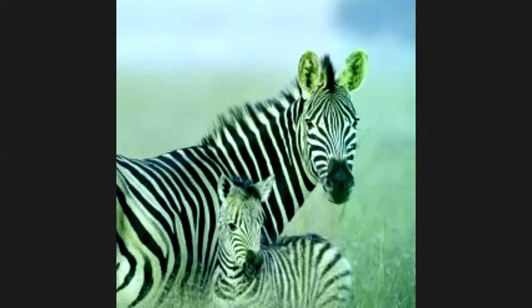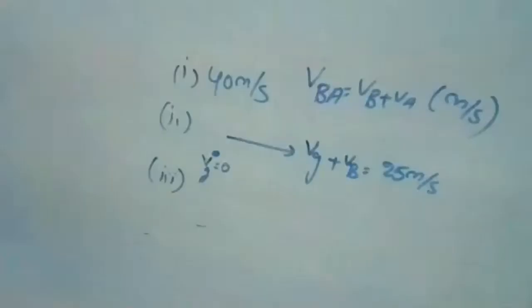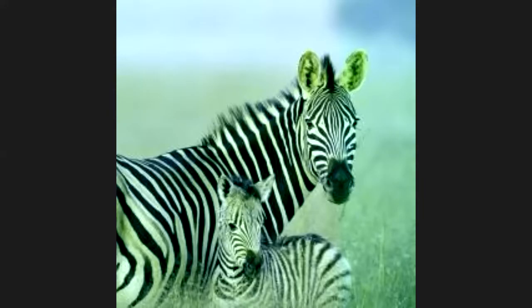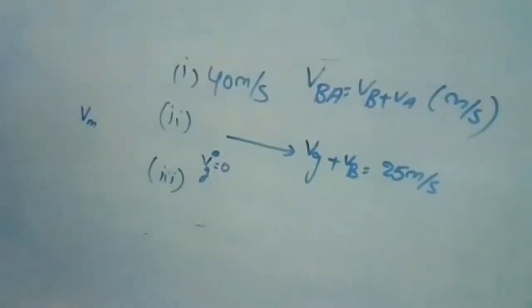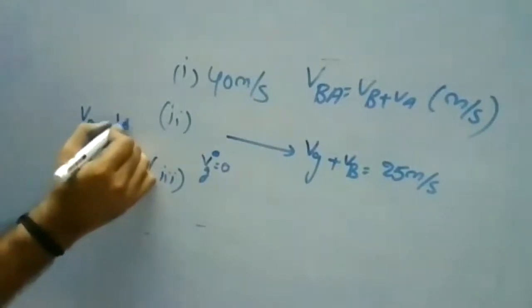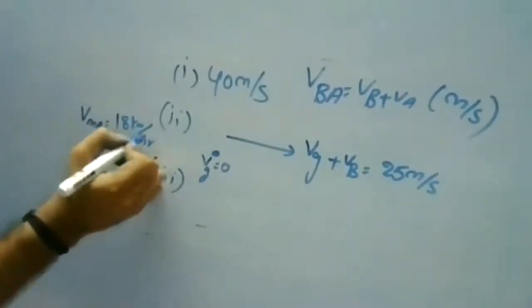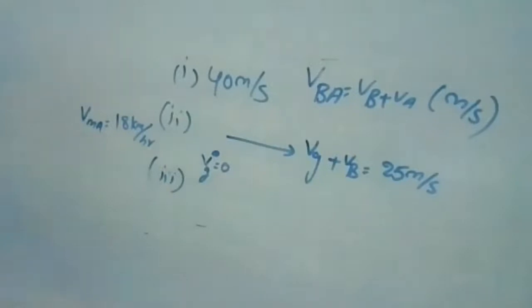Sir, how much did you say? 80 meter per second. 18 kilometer per hour. So the relative velocity of the monkey with respect to train A is 18 kilometer per hour. We need to find the velocity of the monkey.